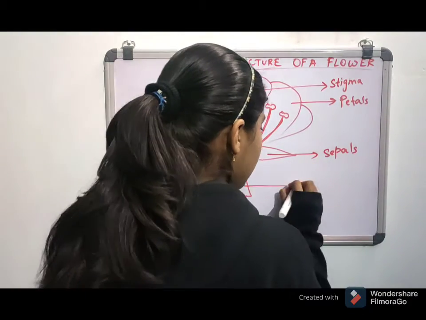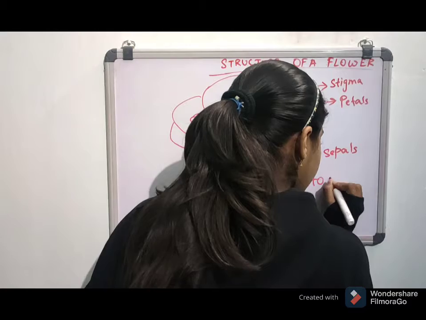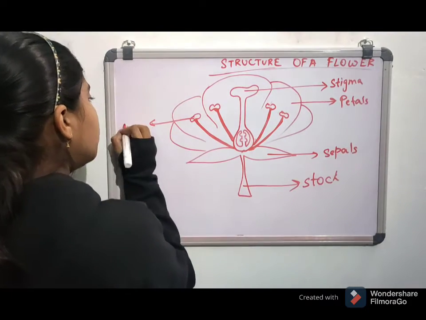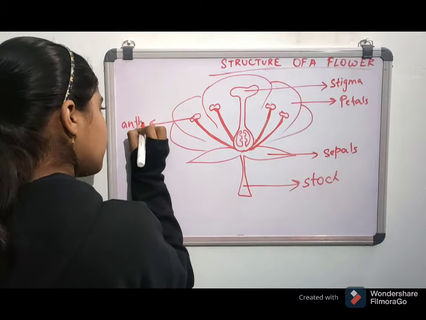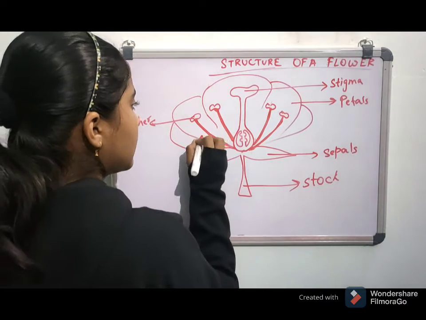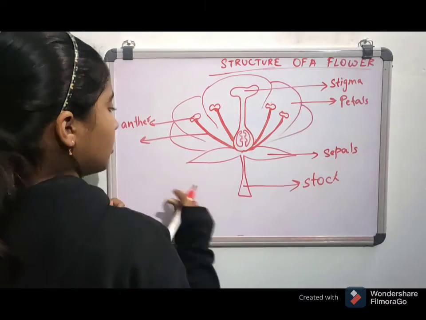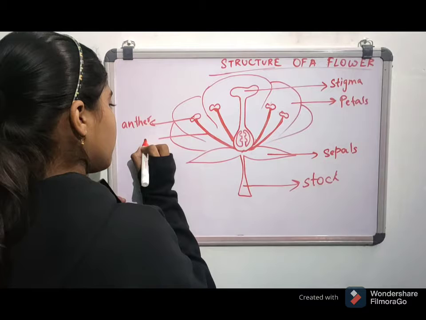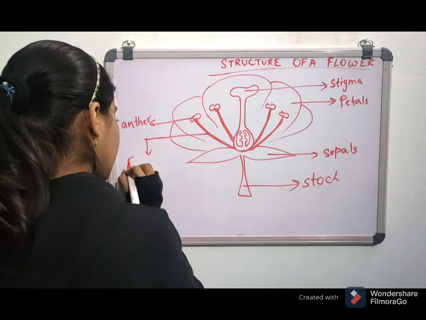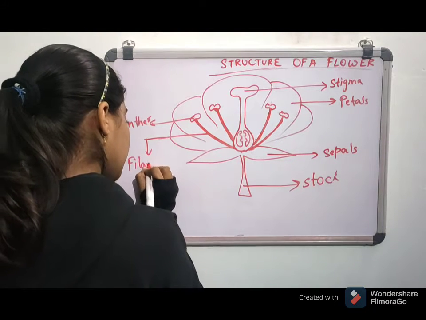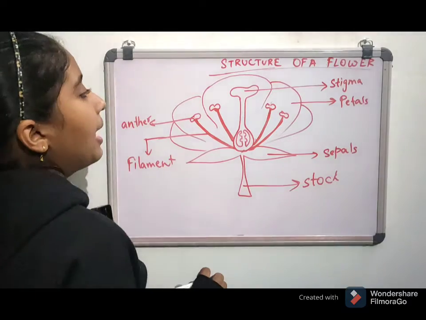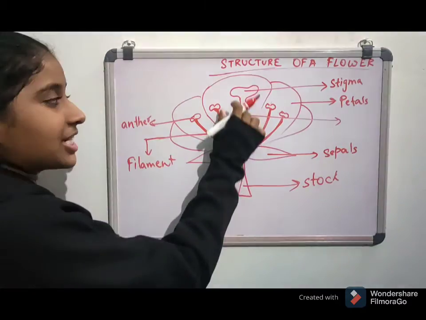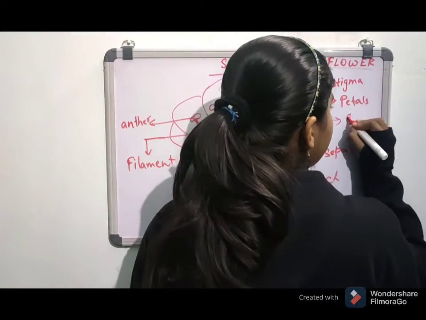And this is the stalk. And this is the anther. This is a filament. This is the filament. And this is stigma. This pipe-like structure is style.